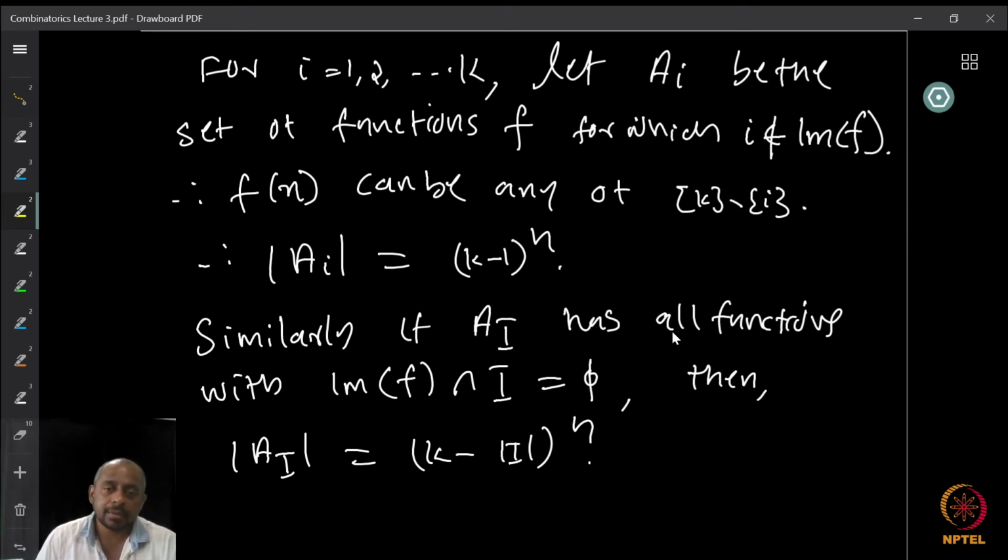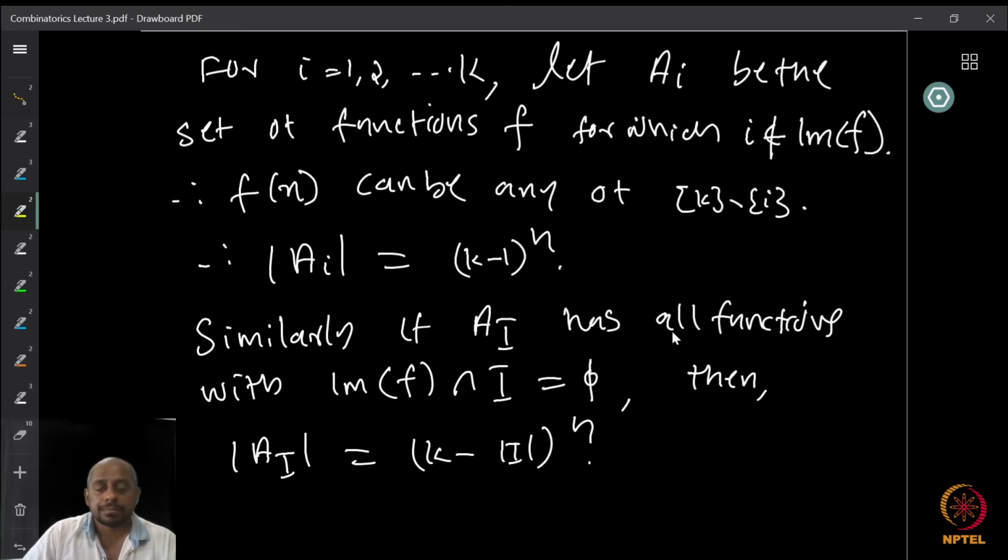Because again, if some t elements are missing, then k minus t elements are available. So the functions can map to any of the k minus t elements. Therefore, we have k minus cardinality of I whole raised to n.